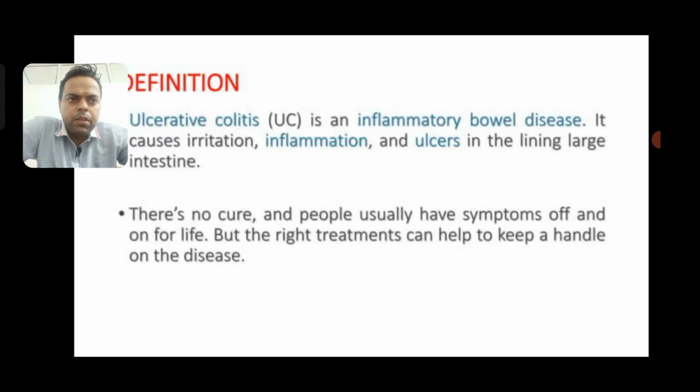It is an inflammatory bowel disease which causes irritation, inflammation, and ulcers in the lining of the large intestine. There is no cure, and people usually have symptoms off and on for life. But the right treatments can help to keep a handle on the disease, and patients can live a long life after gaining control over ulcerative colitis.